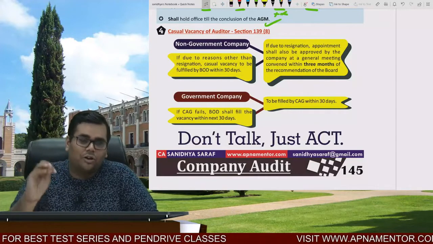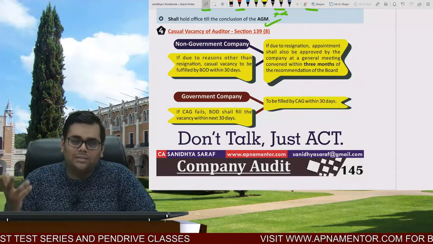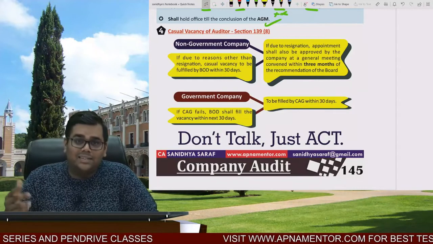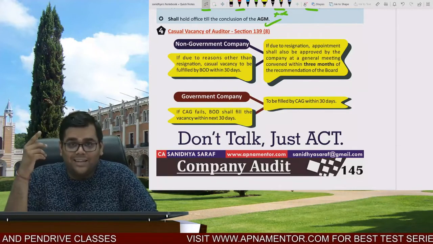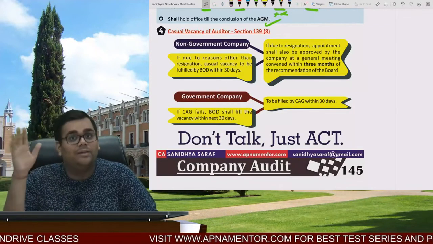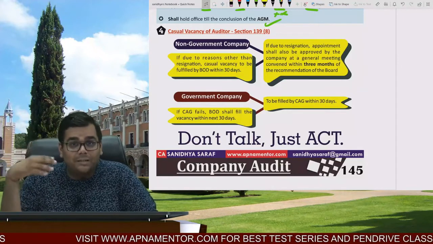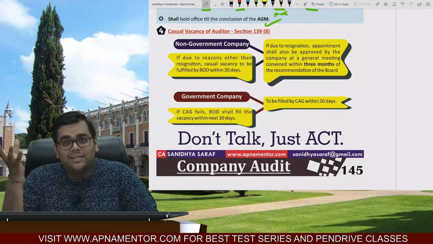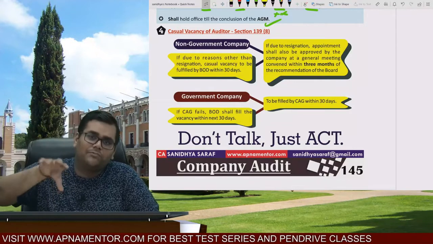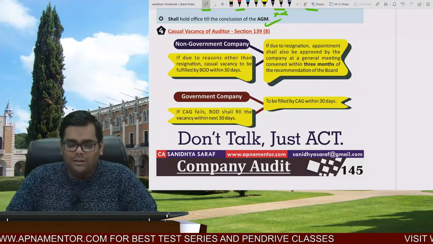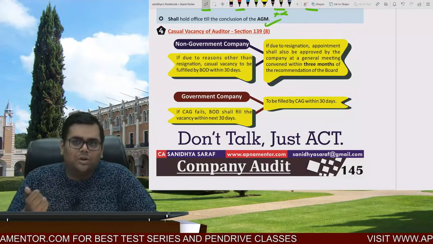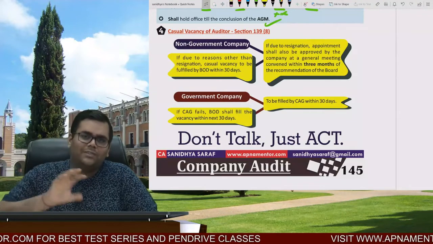There is a vacancy in the office of the auditor. Or another situation may be that Mr. Ram suddenly has become of unsound mind. He has lost his mental balance. So again in that situation there is a casual vacancy. Someone must be appointed in his place. So section 139 subsection 8 talks about casual vacancy, that is, who shall fill the casual vacancy.